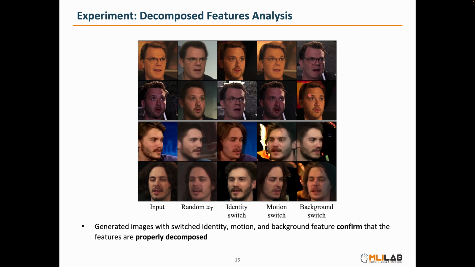Next, we conduct experiments to examine the results when switching the decomposed features. By confirming that only the switched feature is replaced, we verify that the decomposition is successful. For example, when we replace the noise map XT, which contains background information, with random noise, the non-facial parts are randomly altered while excluding the facial information. When we switch the identity feature, we observe that only the identity information of each image is switched accordingly.